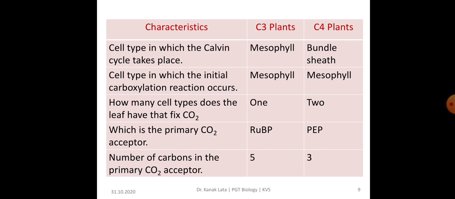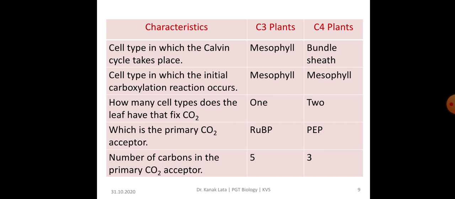In C3 plant, it is taking place in mesophyll cells, whereas in C4 plant, it is in bundle sheath. Cell type in which initial carboxylation takes place: in both the plants, initial carboxylation takes place in mesophyll cells.